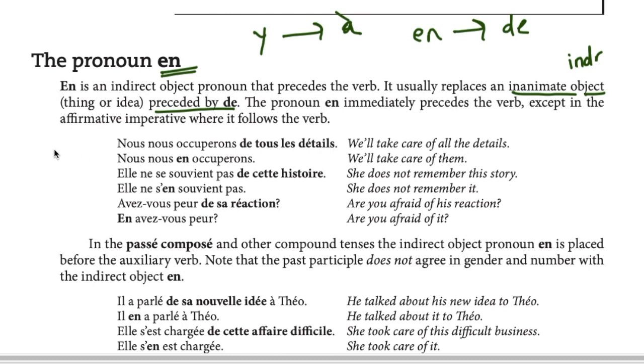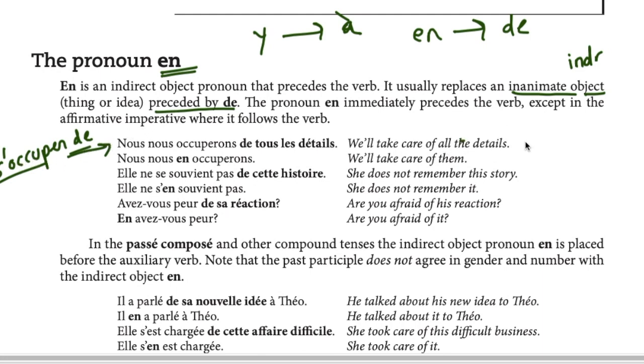For example, what's the verb here? You need to tell me the infinitive with any preposition pattern. S'occuper. S'occuper de. Okay. To take care of something. S'occuper de quelqu'un or s'occuper de quelque chose. Take care of someone. S'occuper de quelque chose, to take care of something.